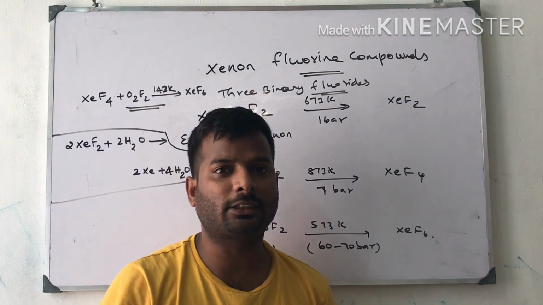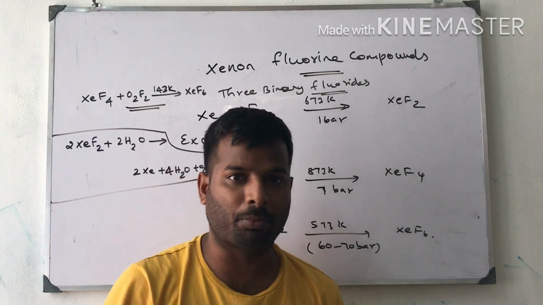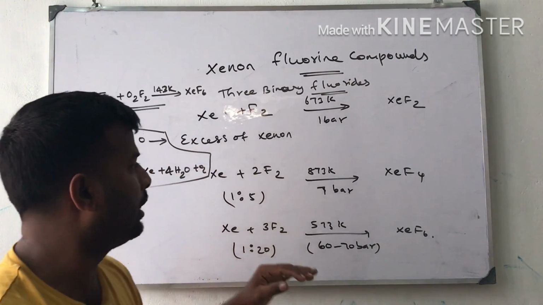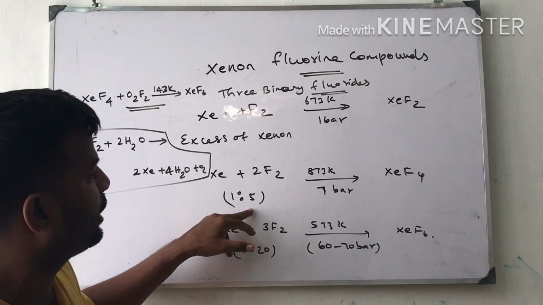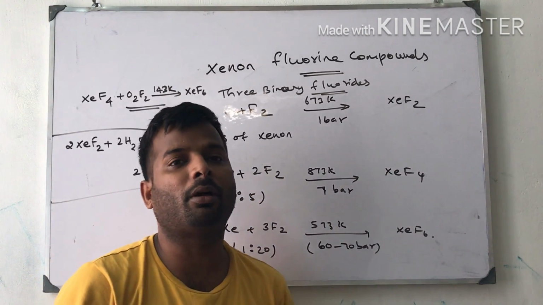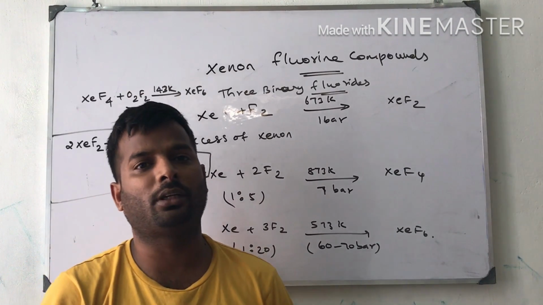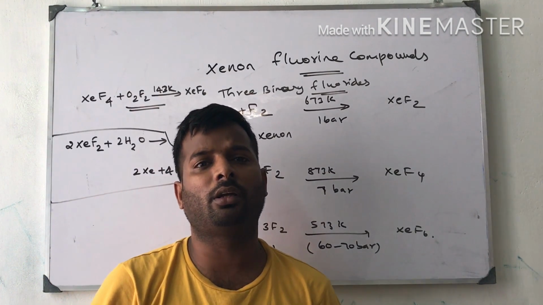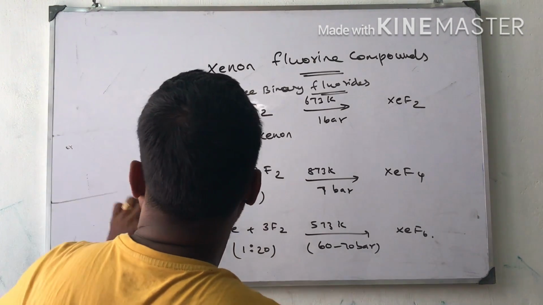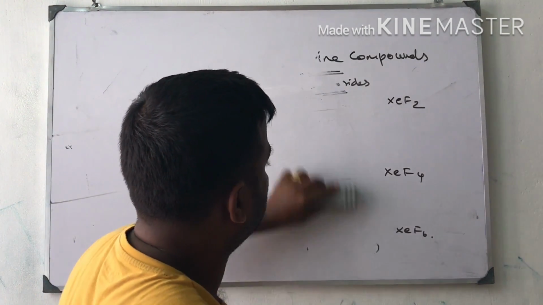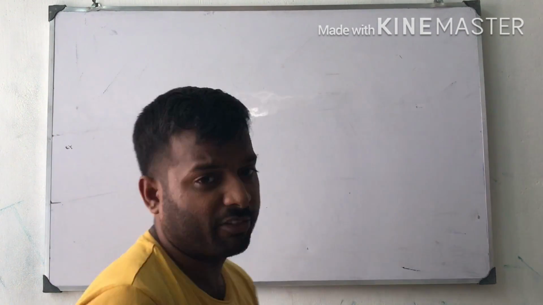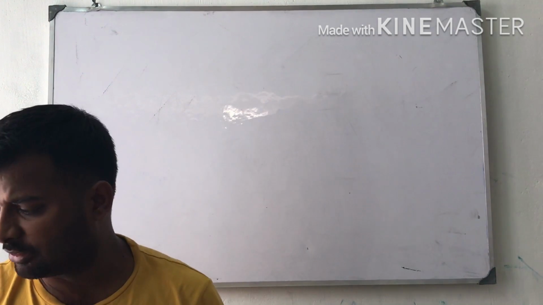Now, noble gas compound formation is not a simple process. It is a very difficult process. So the particular 1:5 ratio, particular temperature, particular pressure, all are important in forming xenon based compounds. One more thing is xenon and other noble gases are extracted by fractional distillation from liquid air.